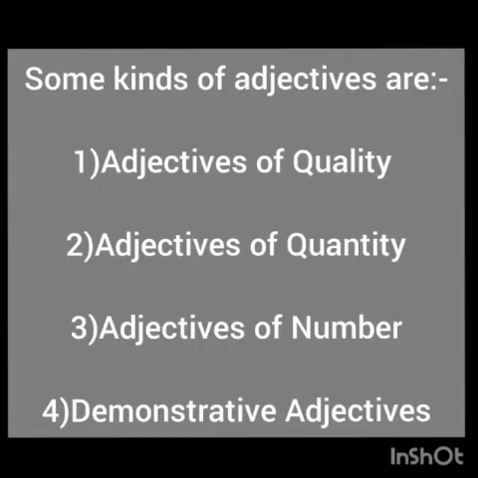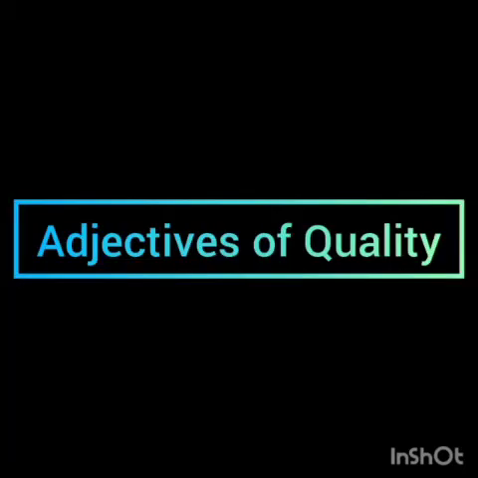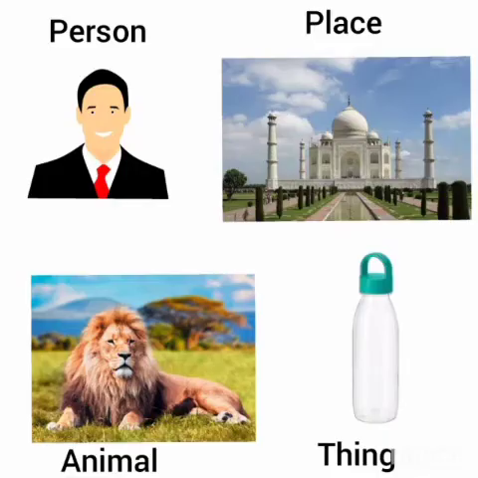Kinds of adjectives. Adjectives of quality, adjectives of quantity, adjectives of number, demonstrative adjectives. Adjectives of quality tell us about the kind of person, place, animal or thing.